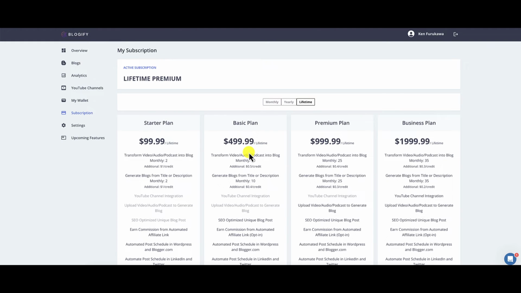But if you go to the Blogify.ai website, you can check out their monthly, yearly, and lifetime plans. So you still can essentially purchase a lifetime plan from Blogify if you miss the APPSUMO deal. However, I hope you guys jump on it if you are interested in picking up Blogify.